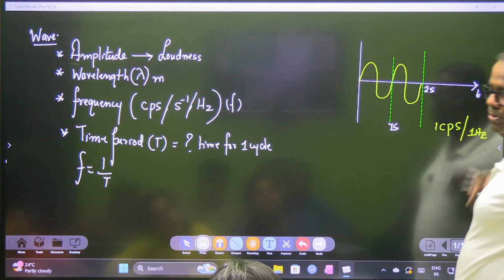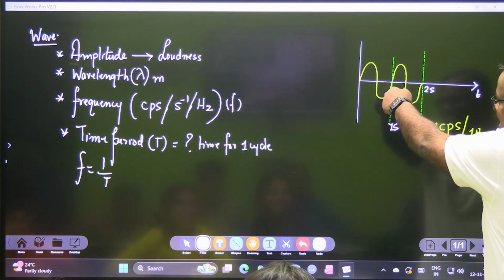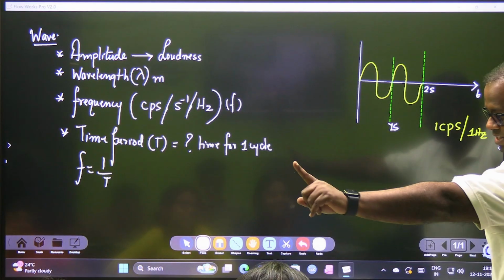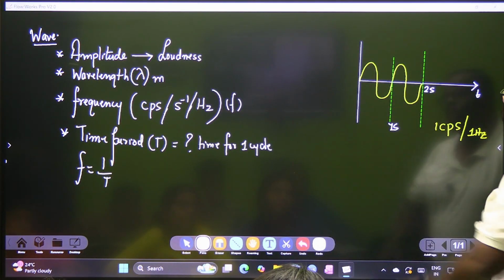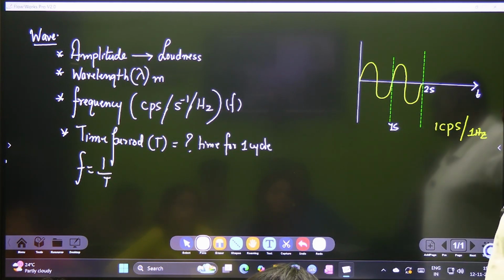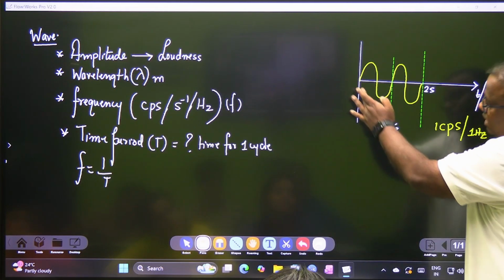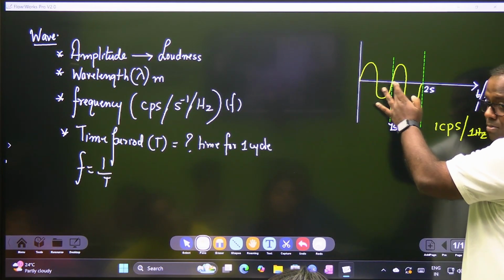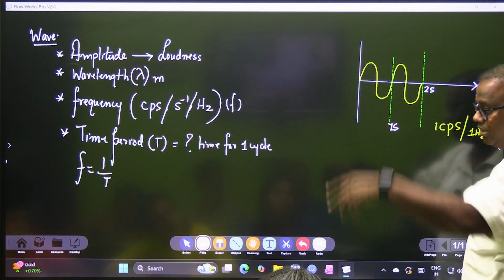Now if I ask you, what is the time period of this wave? Sir, in 1 second it is doing 1 cycle, frequency is 1 CPS, and for 1 cycle it took how much? 1 second. So the time period is 1 second. And if I change this axis now to something called x as displacement, then the distance traveled from here to here by the wave particles never travel, they remain at the same place.